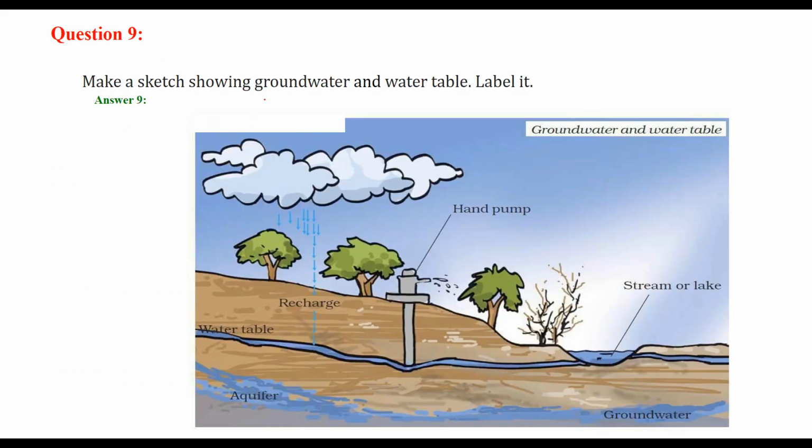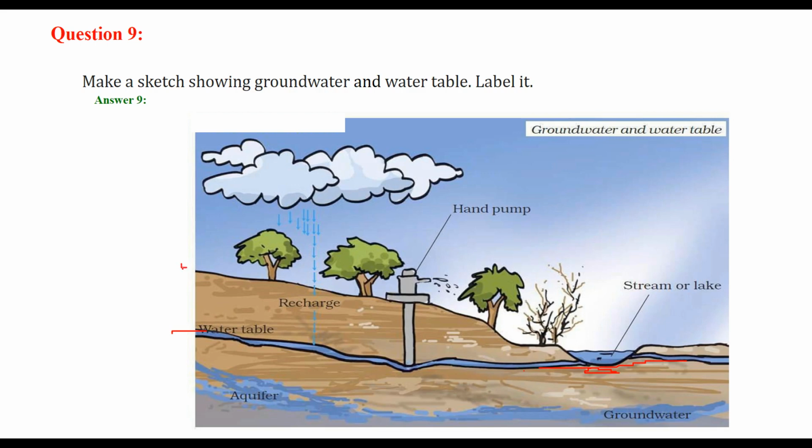Make a sketch showing groundwater and water table. Label it. So this is a stream or a lake, and you might wonder, in the lake or the ponds, the water doesn't seem to seep inside. Why? Because the water has already seeped, infiltrated, and it has reached the water table. So this is the water table. Here you can see the water table.